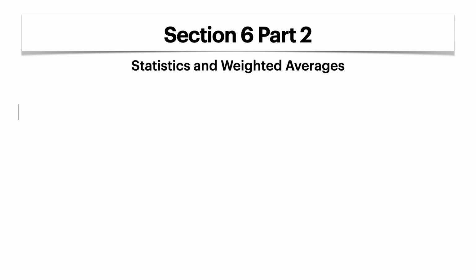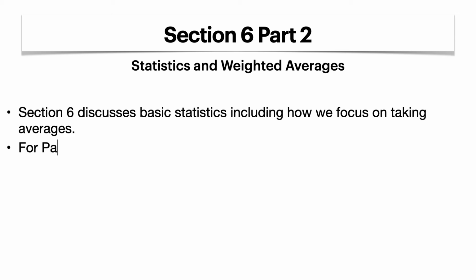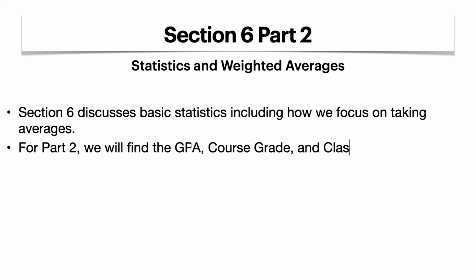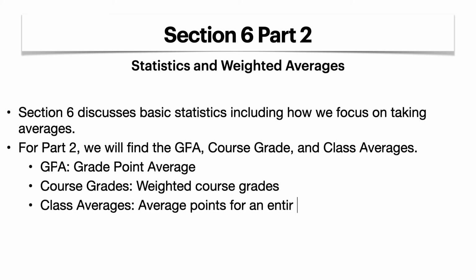So part 2 discusses basic statistics, including how we can focus on averages. For part 2, we're going to talk about GPA, course grade, and class averages. GPA is a grade point average. By course grades, I mean weighted course grades, like we have for this course. Class averages are the average points for the entire class.